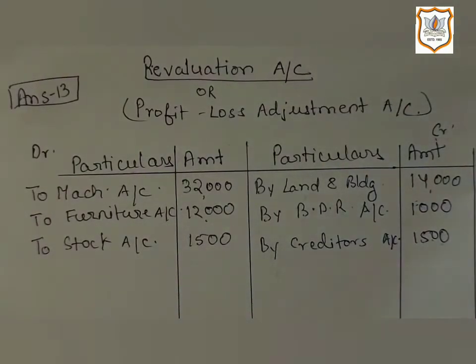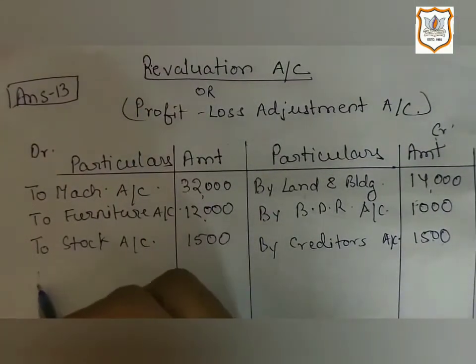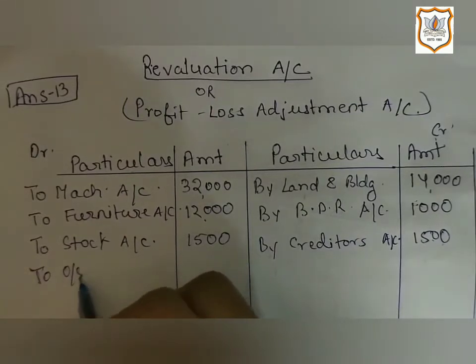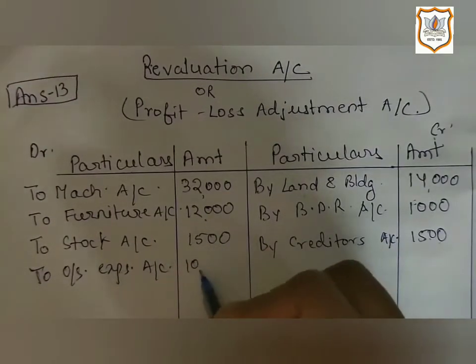Information number 6: outstanding expenses is rupees 10,000 and income receivable is rupees 2,000. So here outstanding expense is rupees 10,000, which is a liability. And if a liability is brought to the books, then it is a kind of loss for the business. That's why we will record it on the debit side of revaluation account, to outstanding expenses account 10,000.